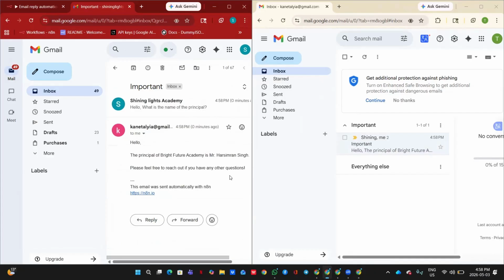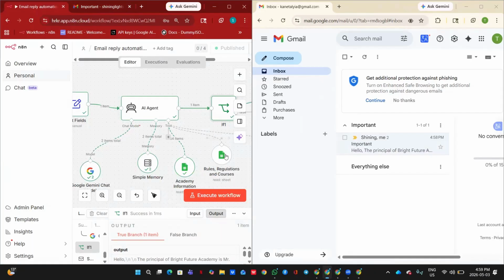So this was the agent, how it works. It sends a reply using the sheets that we gave it as context, so that it can find the relevant information it needs to send as a reply, depending on the academy and the work that we want it to do. And that's it. You now have an email agent that doesn't guess. It reads your knowledge base and gives your clients exactly the right information. We went from a basic email bot in the last video to a fully intelligent RAG agent today. That's a huge upgrade, and you built it yourself.